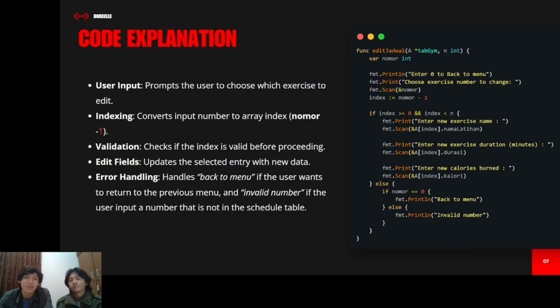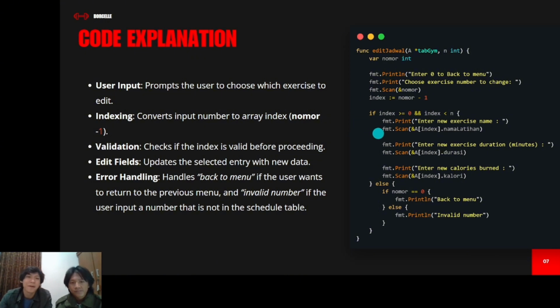And then the second is indexing. Converts input number to array index, number - 1 here. This is because we know that in an array, the index starts from 0. Then we have to show the user that the index starts from 1, right? That's why we convert input number to array index with -1 to show that the index starts from 0, but in the display it will show as number 1.